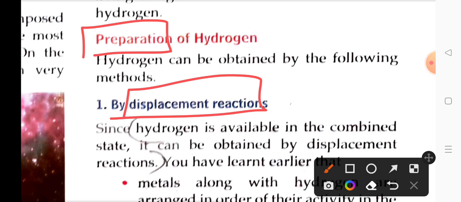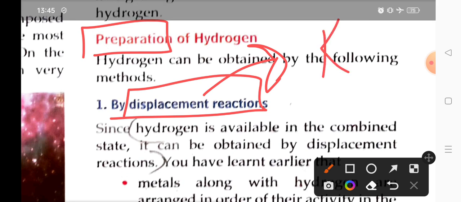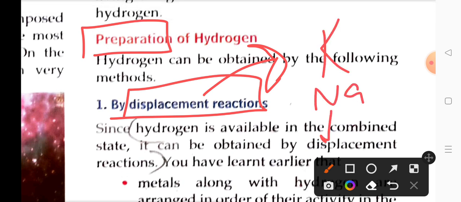What happens in the displacement reaction is on the basis of an activity series, that is the order of arrangement in which the elements are arranged in decreasing manner, the most reactive comes at the top, potassium being there, followed by sodium, and so on.